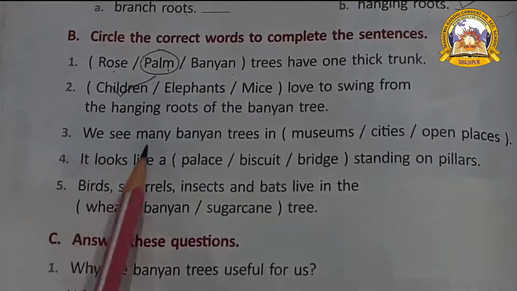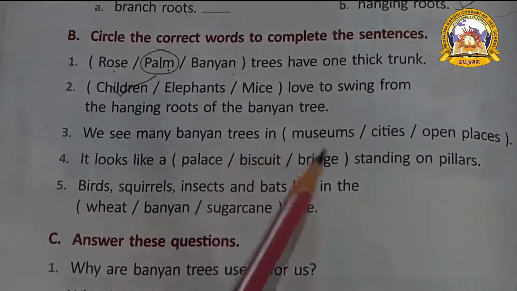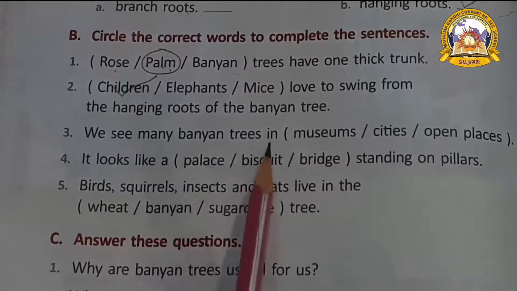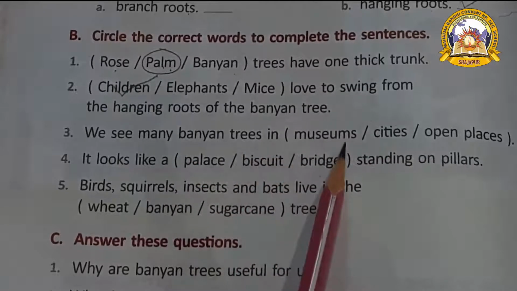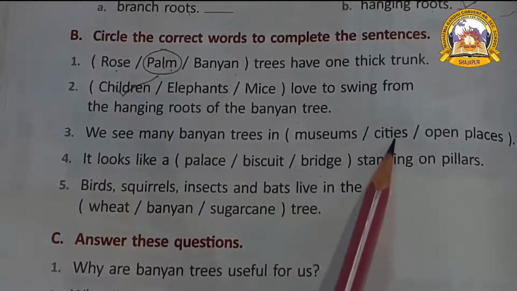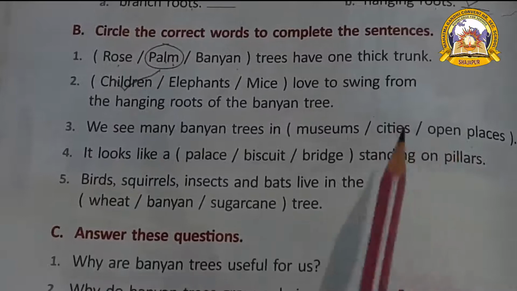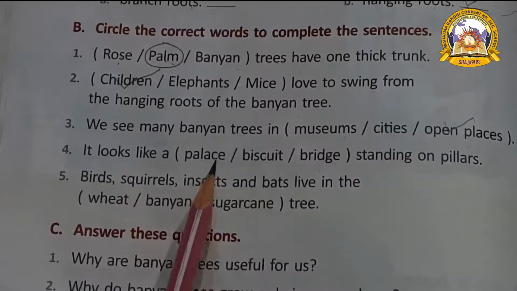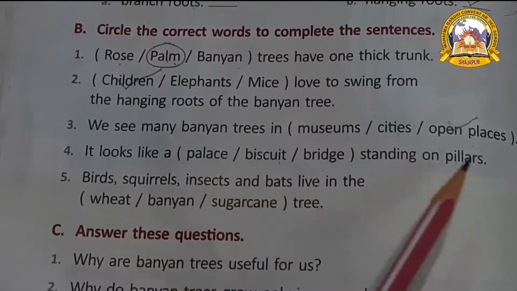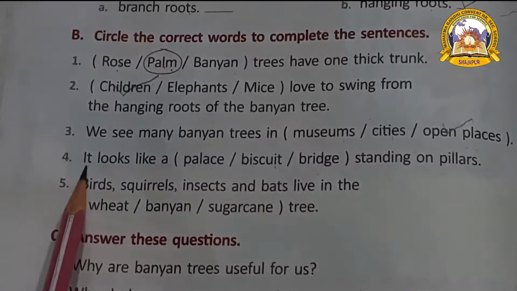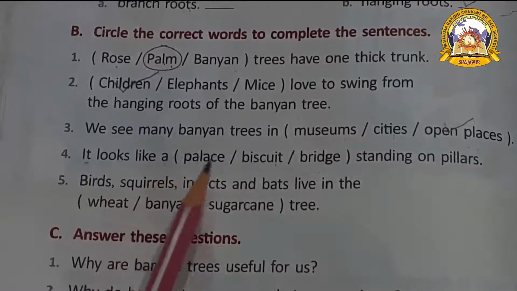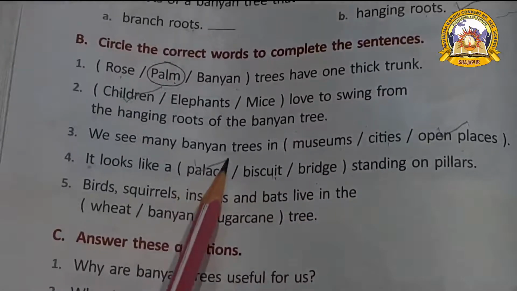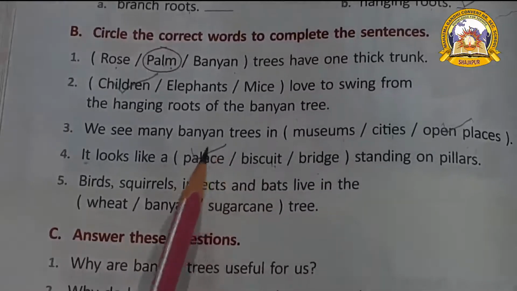Next one. We see many banyan trees in museums, cities or open places. Where do we see the banyan trees? Museum? No. In cities? No. Then open places? Yes. So tick on it. It looks like a palace or biscuit or bridges standing on pillars. It means banyan tree. Banyan tree looks like a palace or biscuit or bridges. Yes, like a palace standing on pillar.